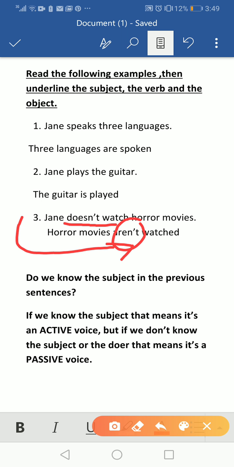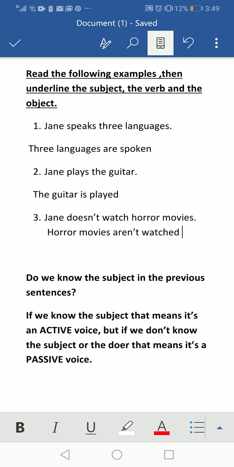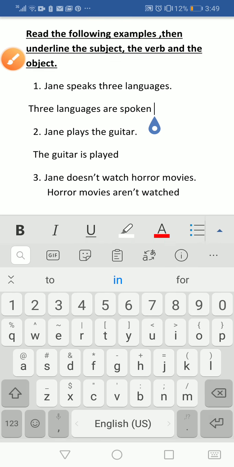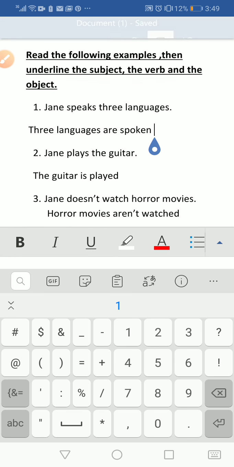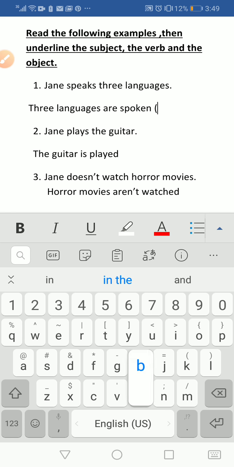Okay, let's see the subject. We said that we hide the subject because it's a passive voice. Okay, is it okay to leave it 3 languages are spoken? Yes, it's okay. We can leave it 3 languages are spoken by Jane.